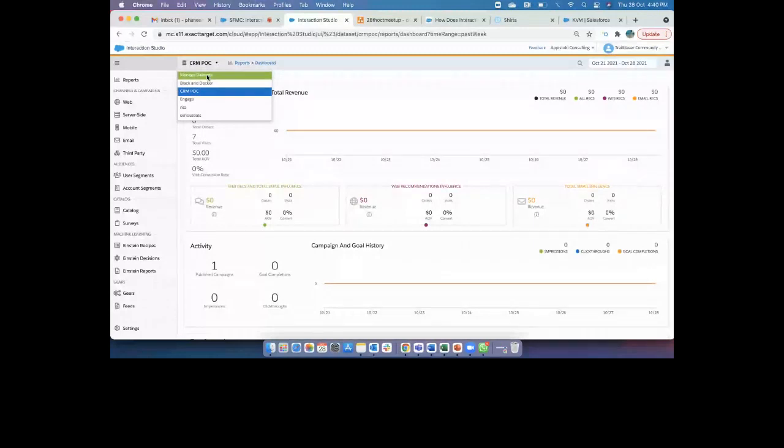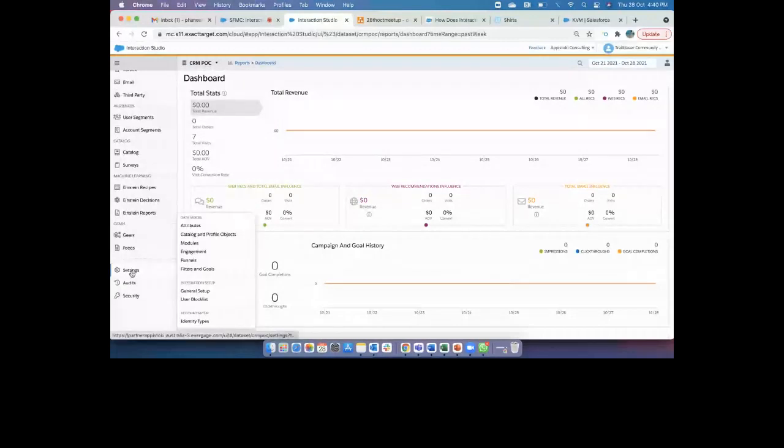In order to connect with any website, app, mobile, email, or third party, you have to create a data set for sure. That is the key to start with the Interaction Studio platform. You have to create a data set, and I created one data set for this POC called CRM POC. That is step number 1.